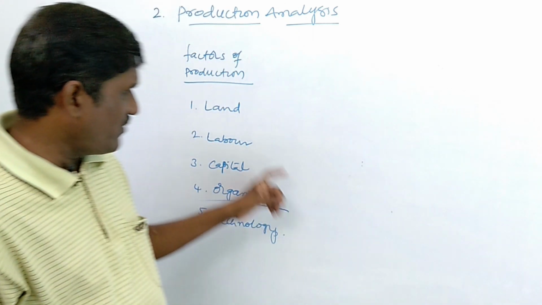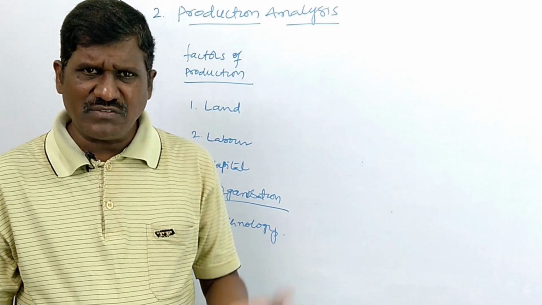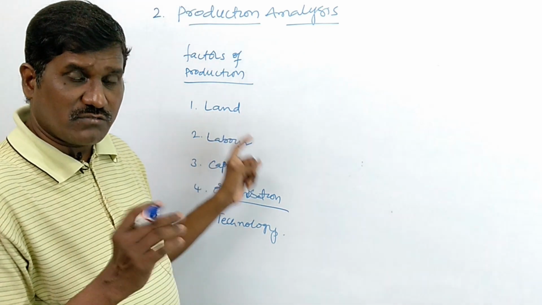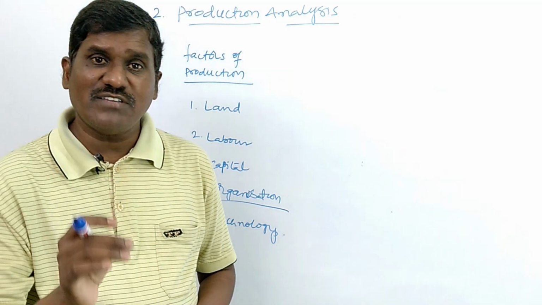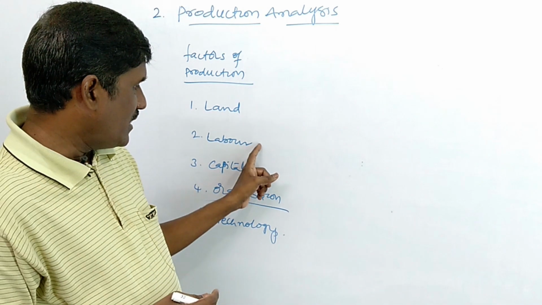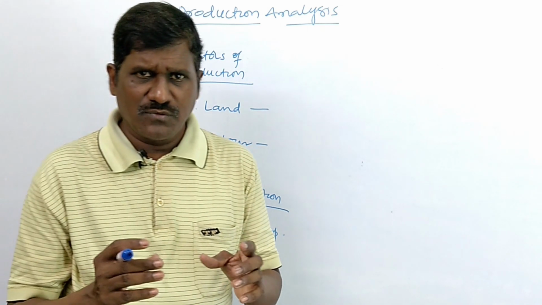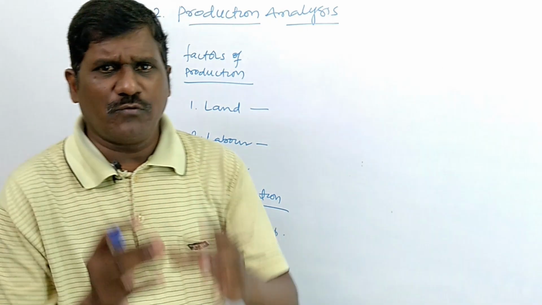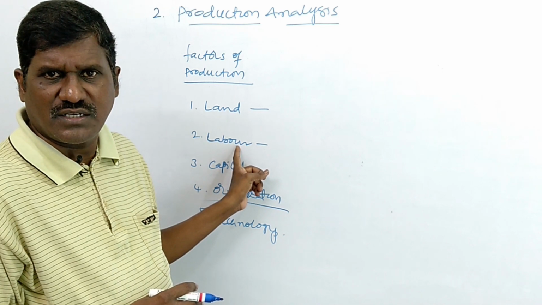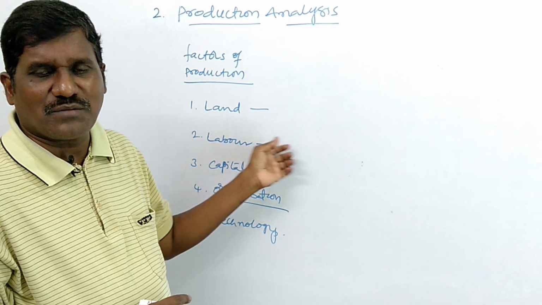For example, the first factor of production is land. Can you produce without land? No. Where do you produce? On the surface of the land. Different soils are there. Land is the first factor of production to produce any goods and services. Then labor. Without labor we can't produce. If the organizer wants to get more profits or losses, it totally depends upon the production of the labor. So labor plays a key role in the production process.